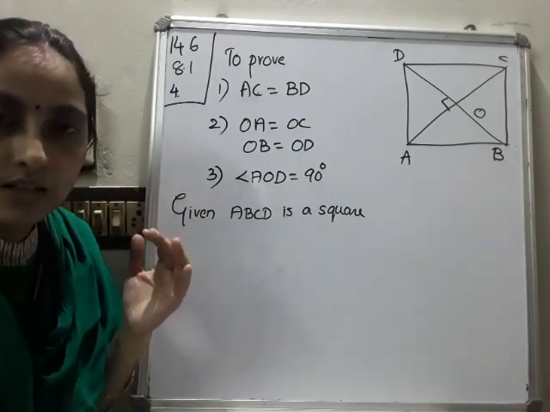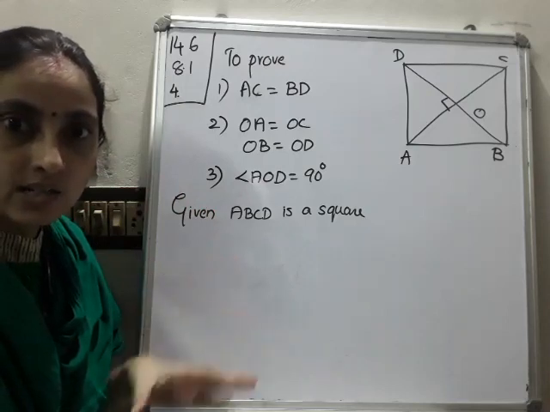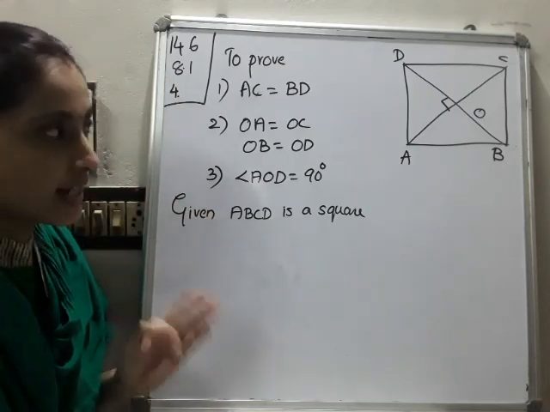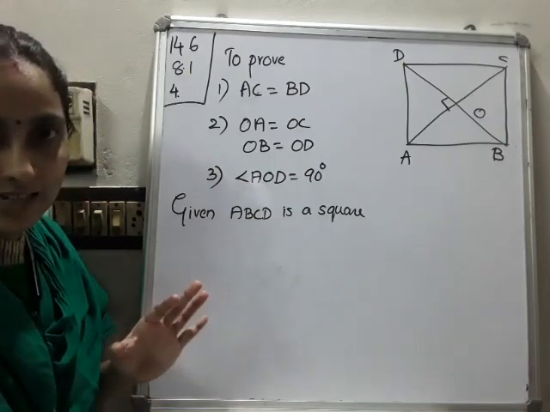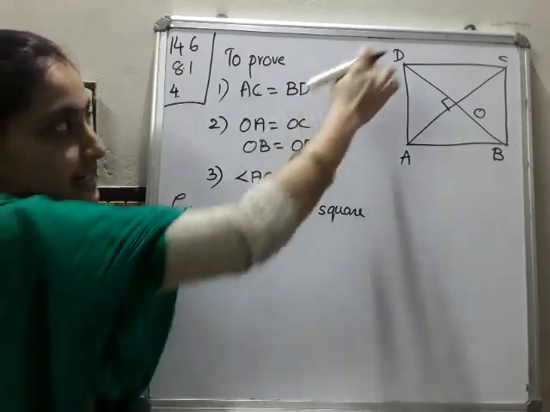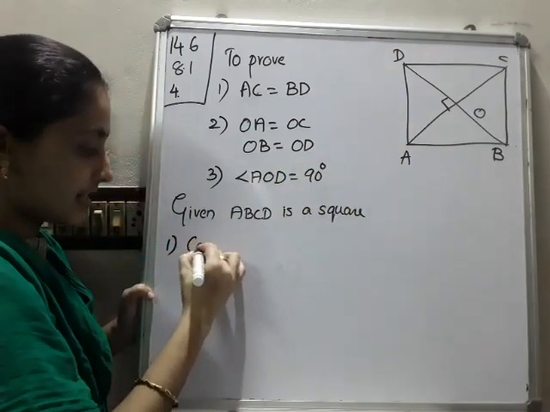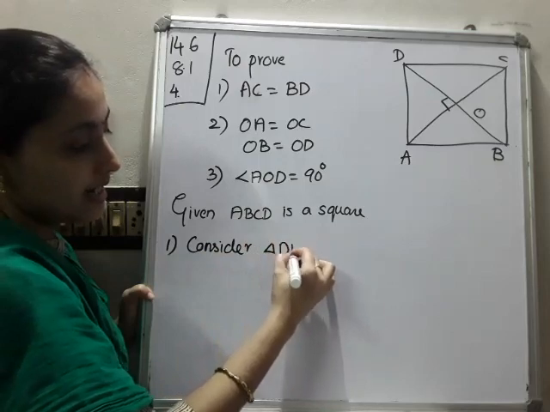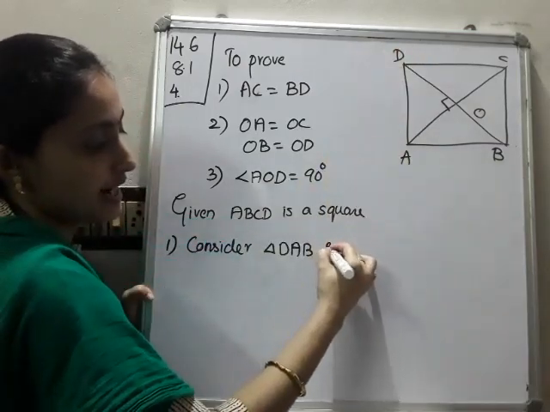When I said rhombus, I had told you, how will you prove the diagonals are equal? We have to consider triangles which include the diagonals. Can you say what will be the triangles which include the diagonals? So we will prove the first one. How will you find? Yes, DAB. So BD is there, is it? Consider which triangle? Consider triangle DAB. This triangle. And which one is the next?